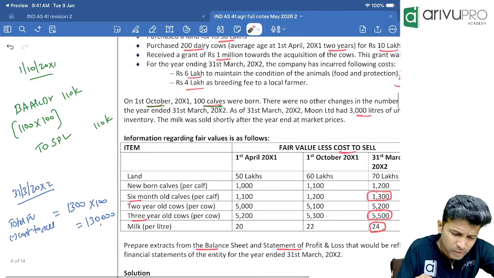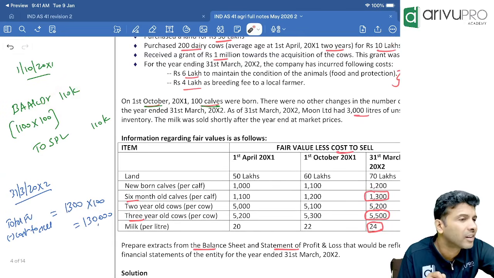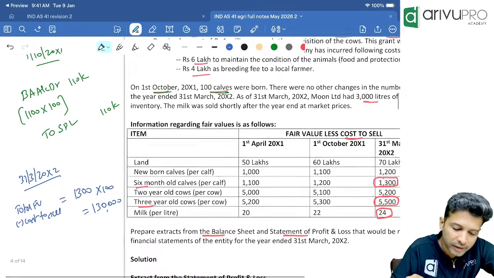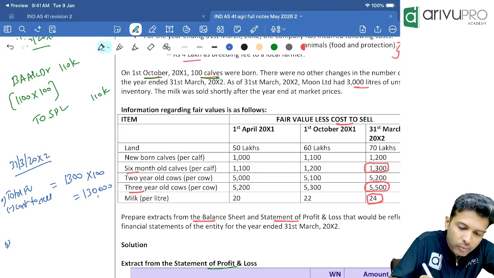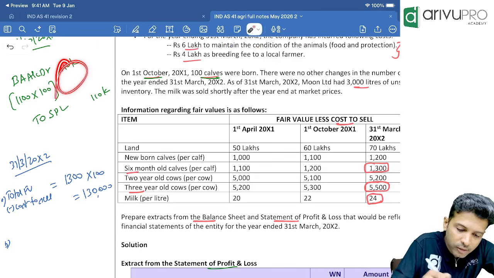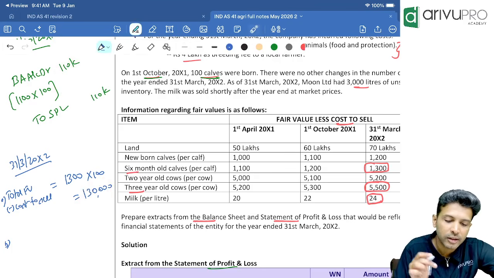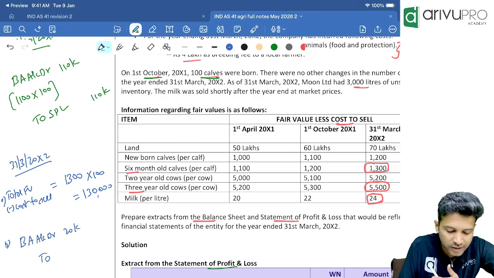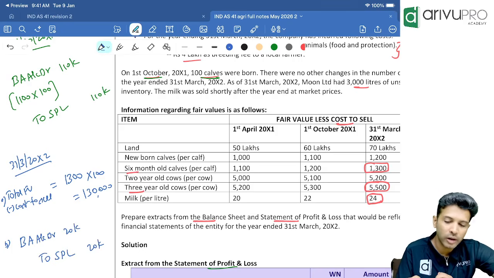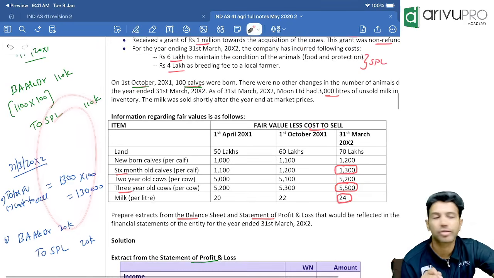But currently we are showing 1,30,000 or 1,10,000? So is that it, or one more entry? What entry do you need to pass here? From 1,10,000 you have to increase it and make it 1,30,000. So what is the journal entry? Biological asset account debit 20,000. This is a gain. Where will that gain go? SPL, 20,000. This is the treatment we will pass in accounts.